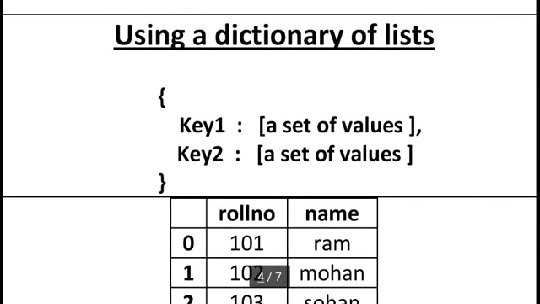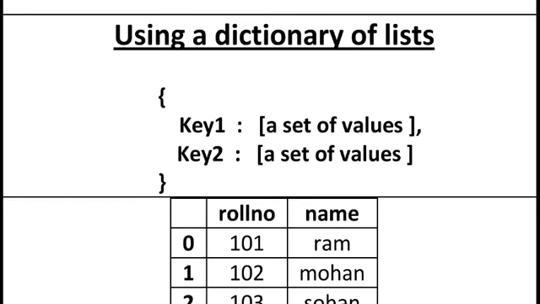This thing we already used in our previous session. In this style we already created a data frame using a dictionary of lists. Inside one dictionary we use a key and then a colon, then a set of values, and for a set of values we can use square brackets.